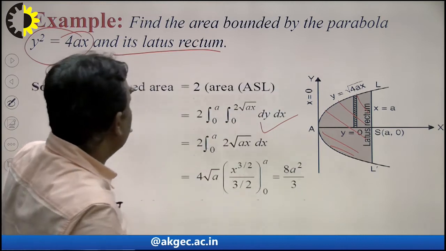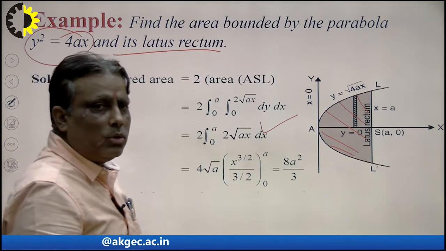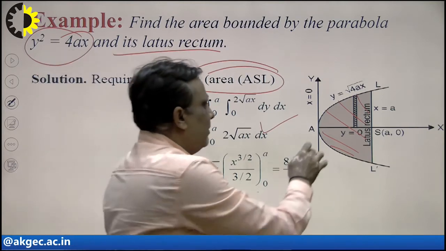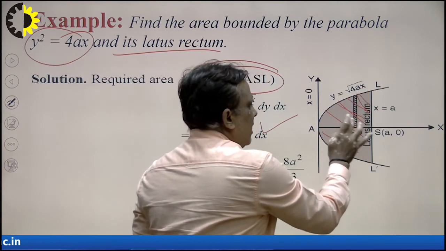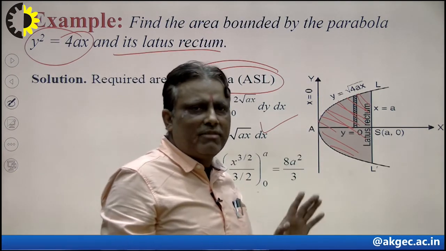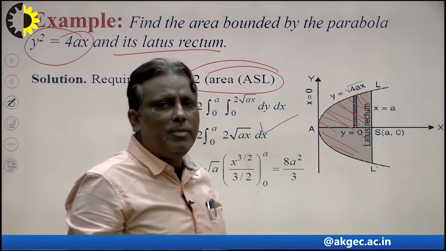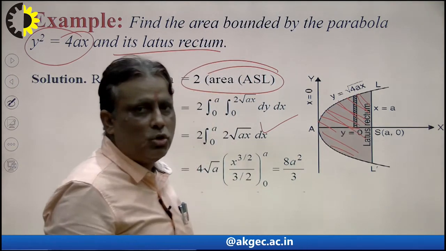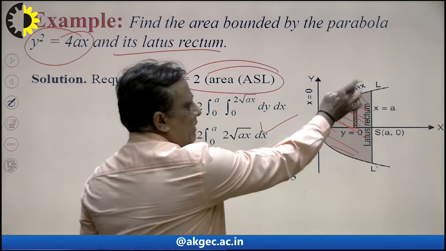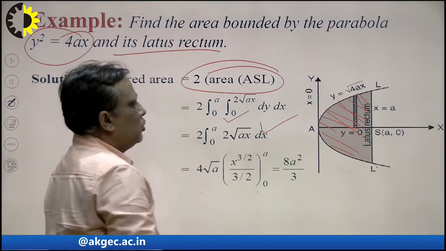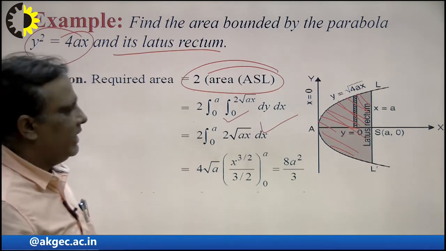The question is, what is the conclusion here? So area is equal to, right, the formula is twice into the upper part. That means we calculate here only this portion. We consider an elementary strip parallel to the y axis. That means first we take the limit of y and then we take the limit of the constant. So the lower limit touches this line, this will be 0 here, and the upper limit touches the curve, and what will be the value of the curve here? Under root 4ax. So the limit of y will be 0 to 2 under root ax, right?